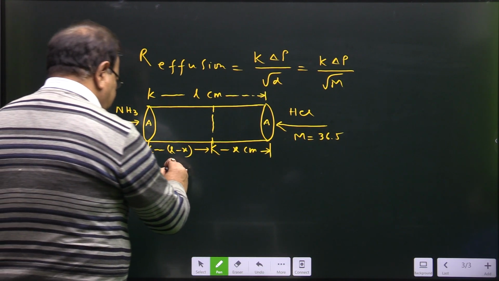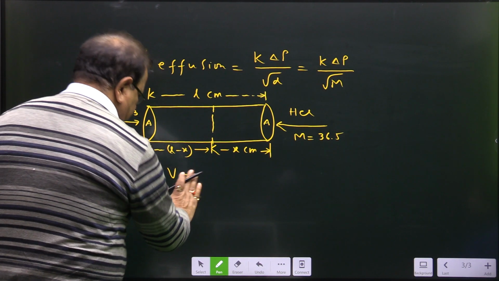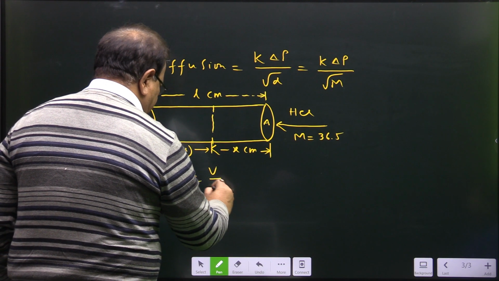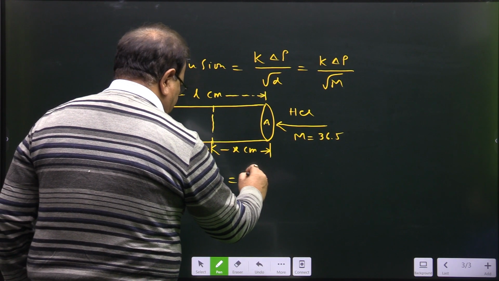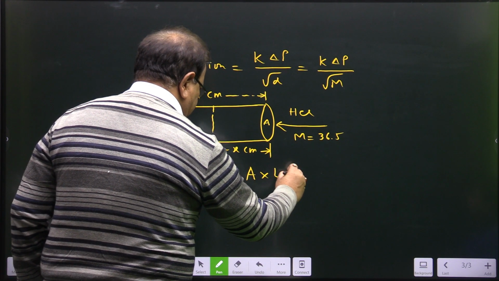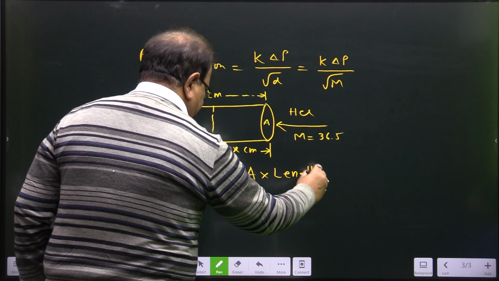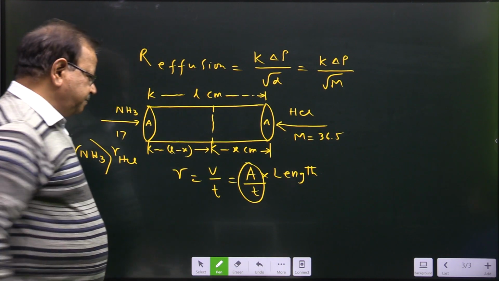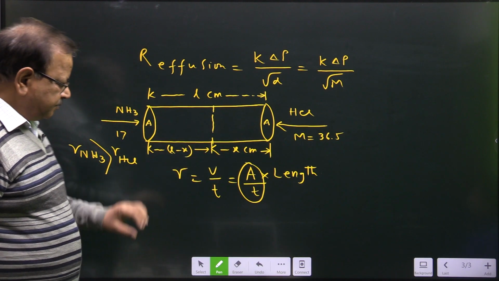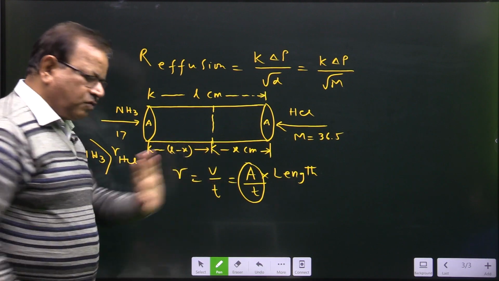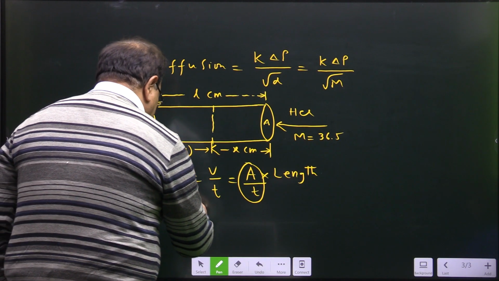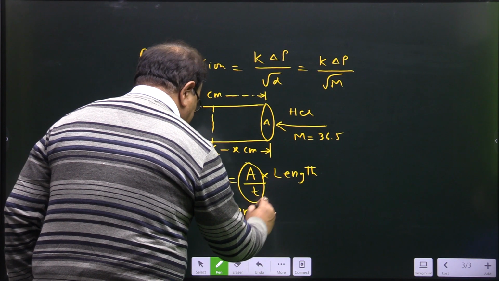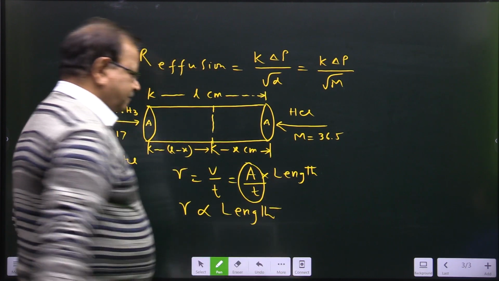Look at the volume: the rate of diffusion is equal to V by t, and V is area of cross section into length, by t. So A by t is constant in this case: area of cross section is constant, and both are released at the same time, so t is constant. In this case, rate of diffusion is directly proportional to the length or distance traveled by the diffusing gas.